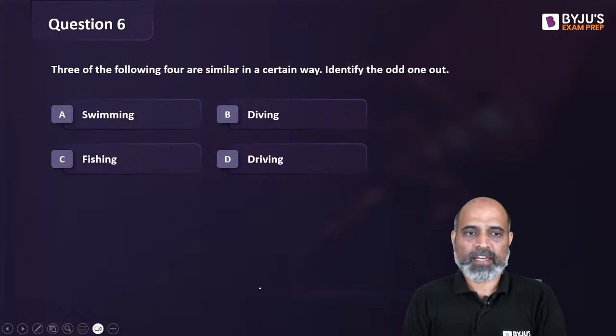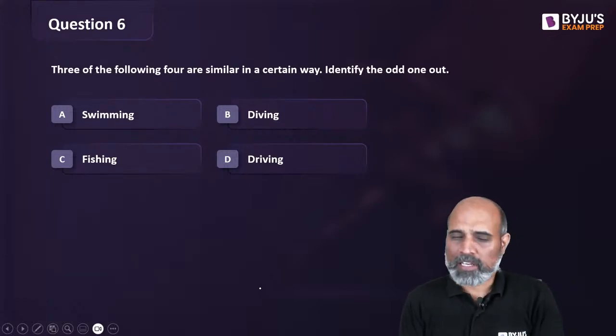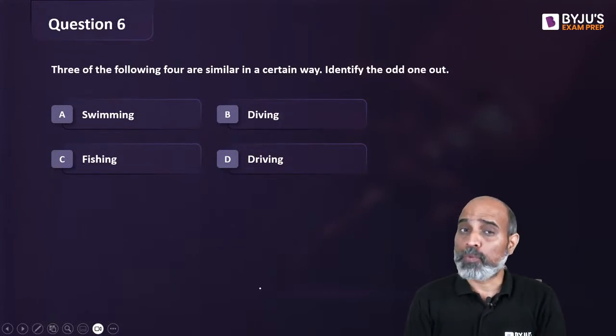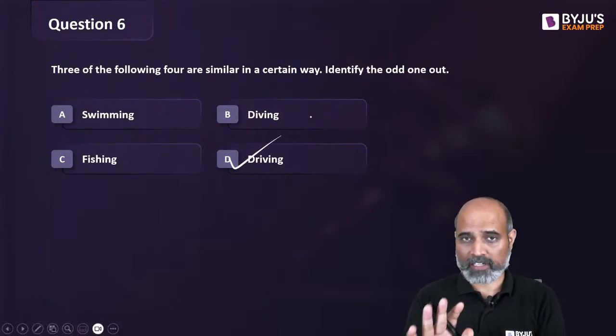what I can do is देखो अलग अलग लॉजिक. ठीक है, मैं अलग अलग लॉजिक ढूंढ रहा था. I obviously know that you guys know the answer. Swimming, diving and fishing, they are all related to water. Driving is not related to water, so driving हो जाएगा आंसर.